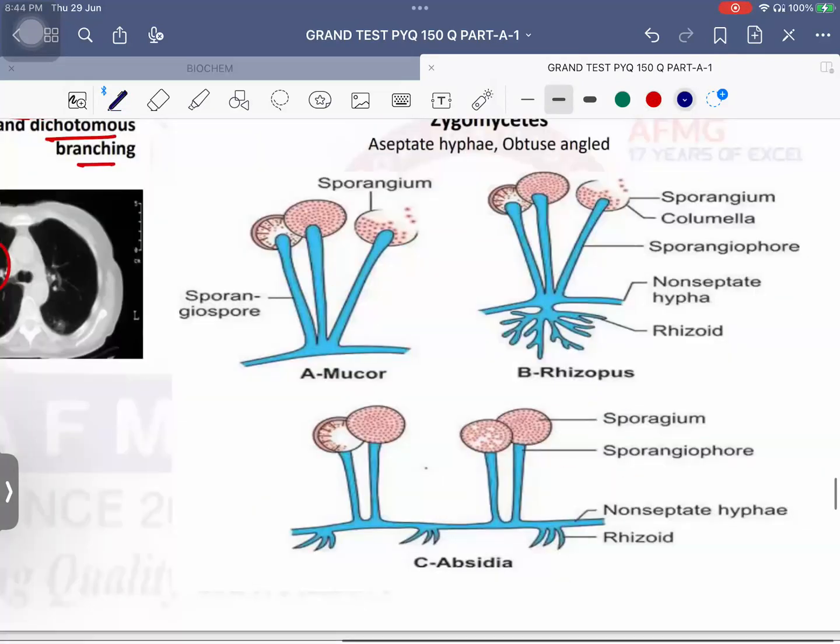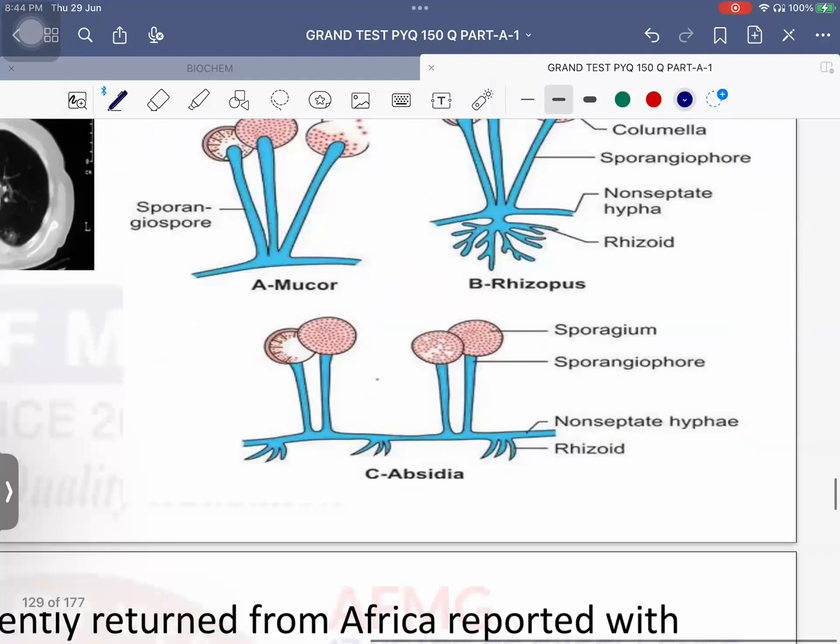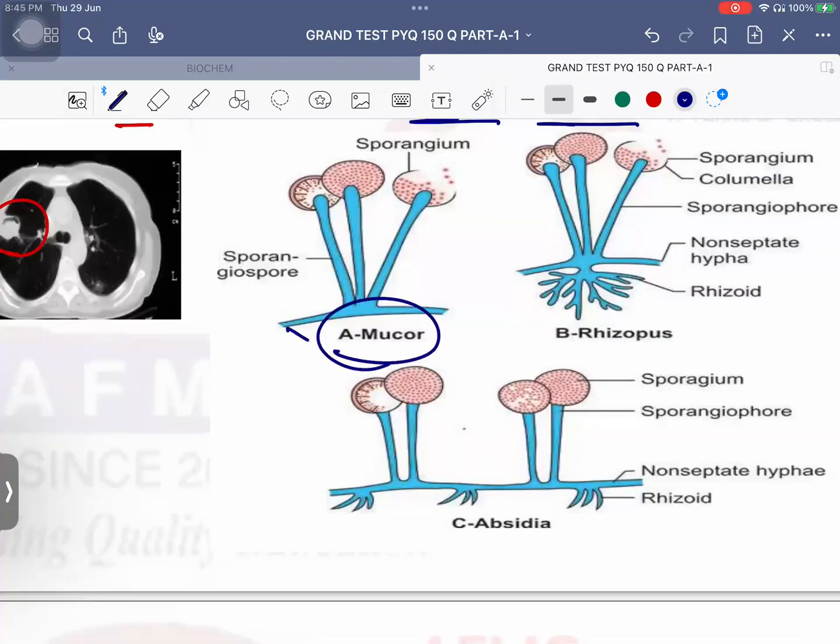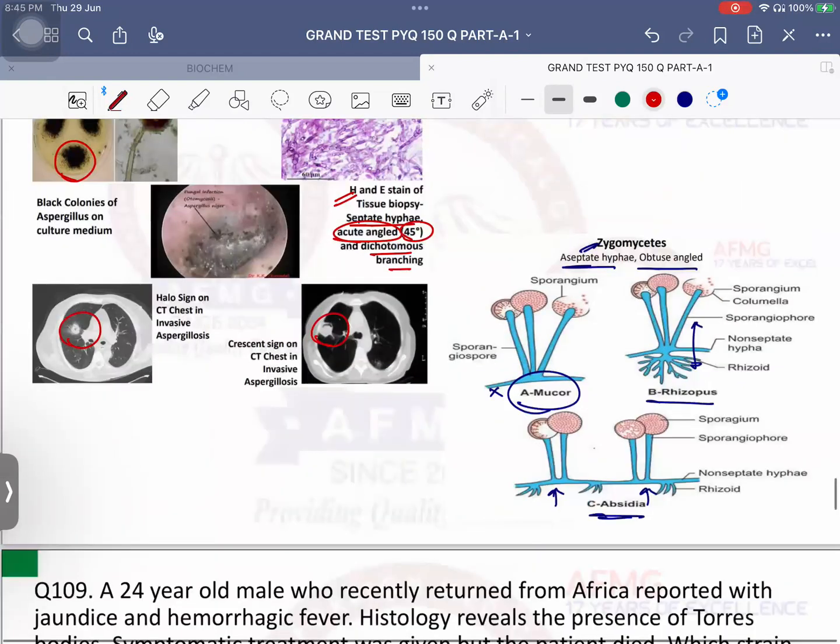Okay, and this is the zygomycetes species, aseptate hyphae, obtuse angle branching usually. No issues with this. So please remember, we have three species in it: the mucor, which has no rhizoids; we have rhizopus, which have rhizoids exactly opposite to the sporangiophore; and then we have the absidia, which have internodal arrangement of the sporangiophores, दो rhizoids के बीच में. ठीक है? It can cause mucormycosis in the patient.